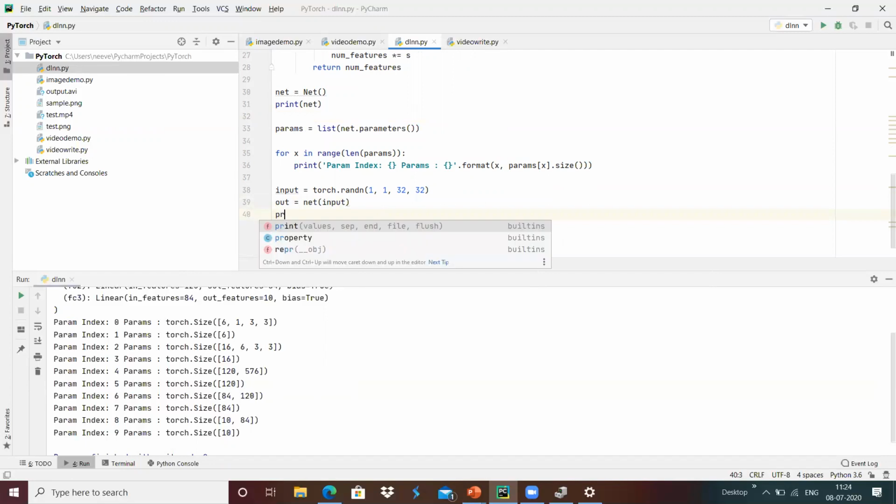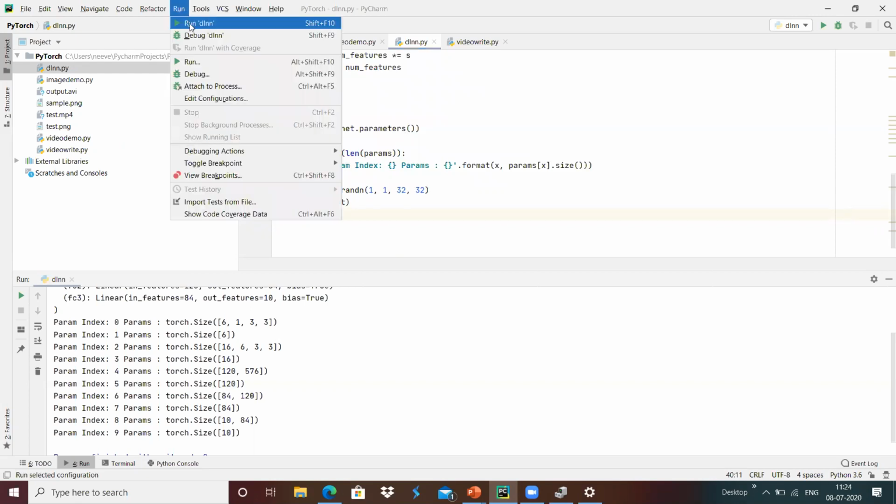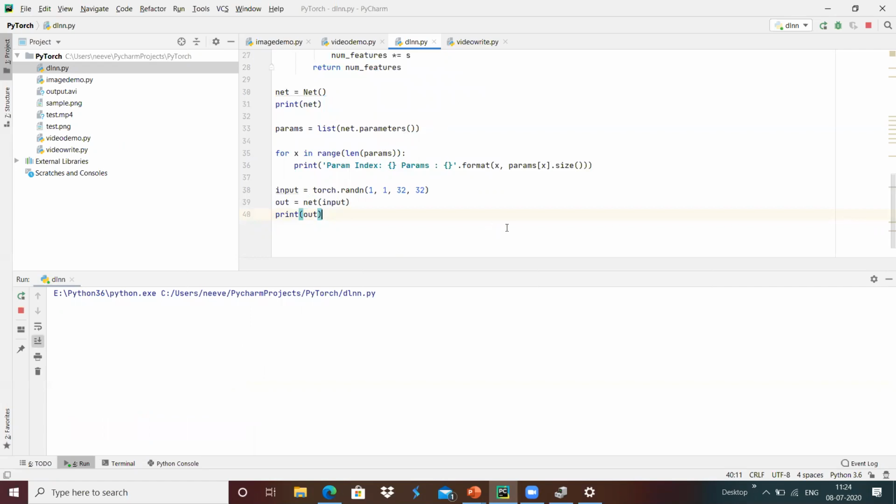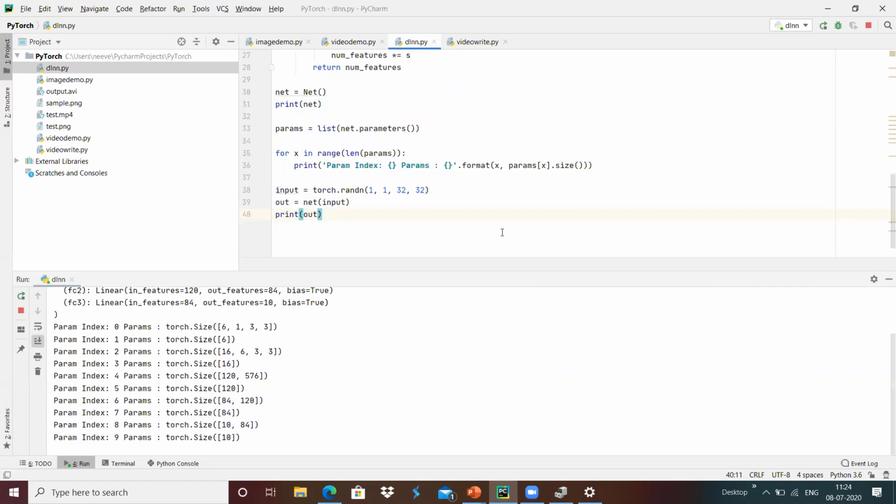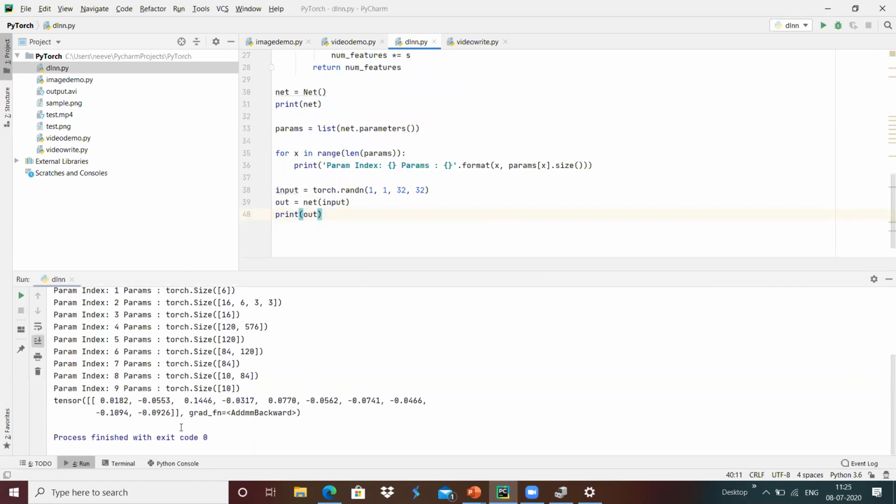I'm going to print out over here. Now we will see the output of the particular neural network. Yes, this is the output that we have.